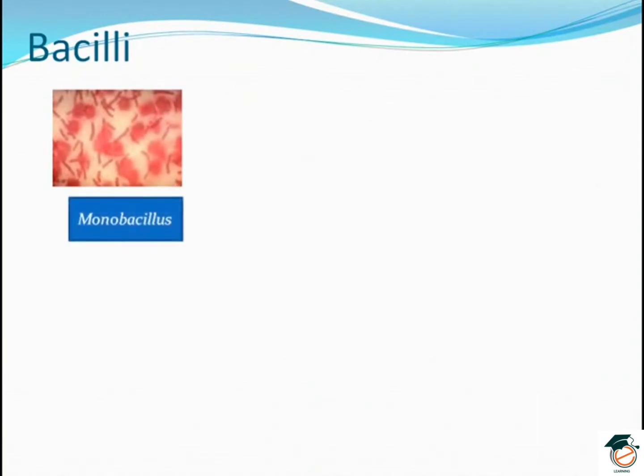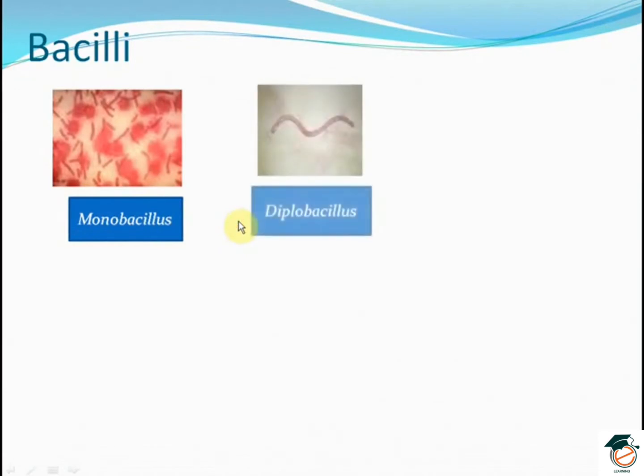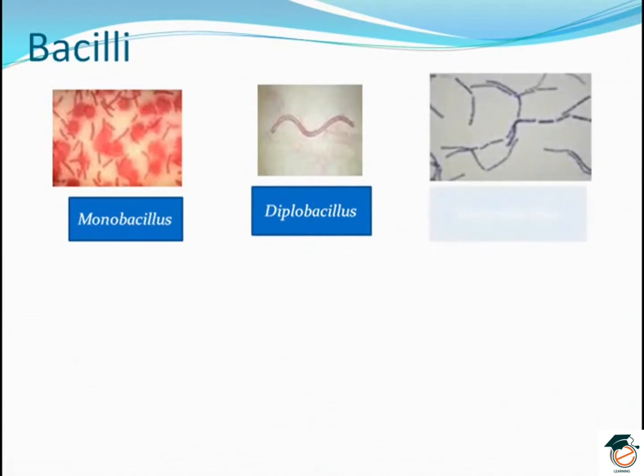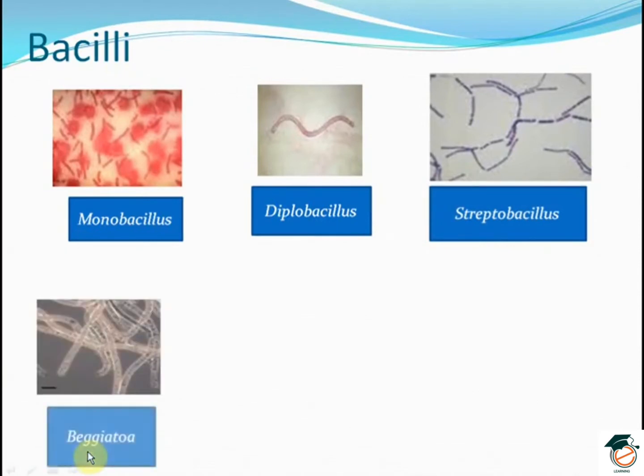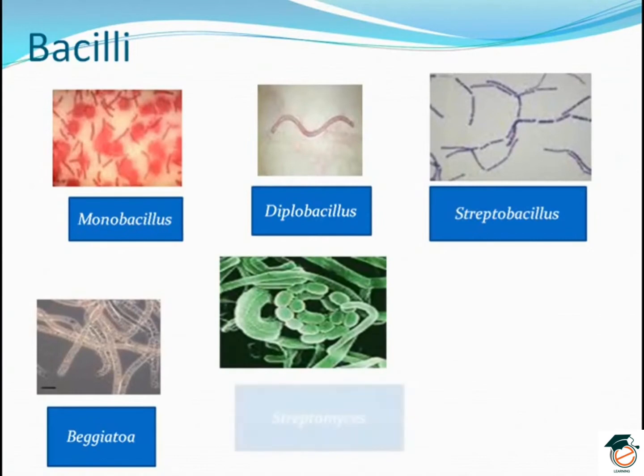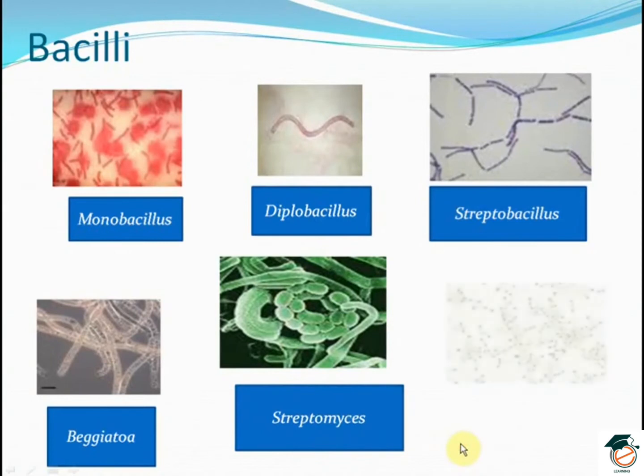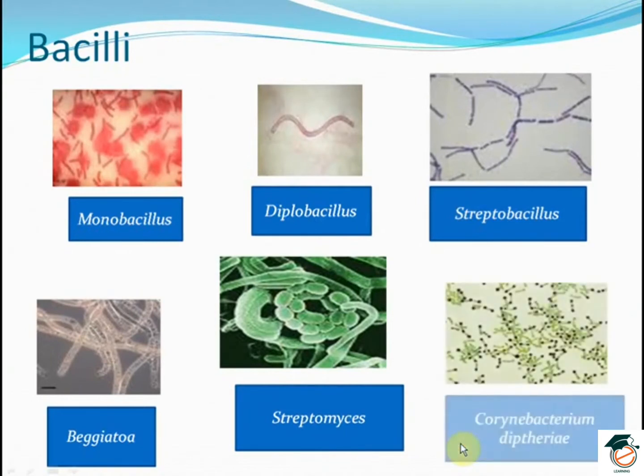Bacilli: monobacillus, singly occurring. Diplobacillus in groups of 2. Streptobacilli in chains. Beggiatoa forming trichome-like structure. Streptomyces, hyphae-like. Corynebacterium diphtheriae showing a matchstick-like arrangement.